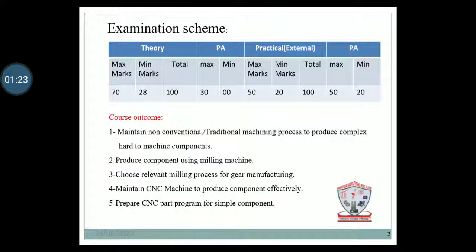Third, choose relevant milling processes for gear manufacturing. Fourth, maintain CNC machines to produce components effectively. Fifth, prepare a CNC part program for a simple component. These are the basic things a student needs to learn from this subject, that is the course outcomes.